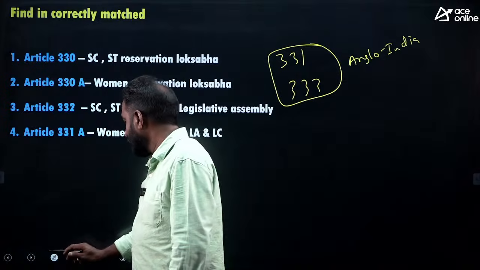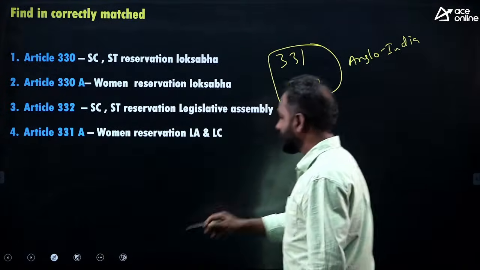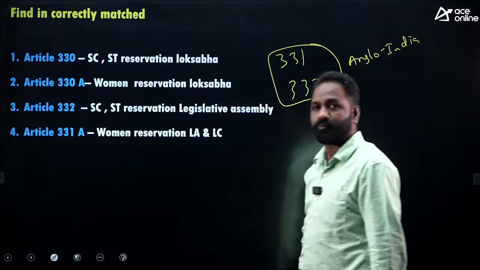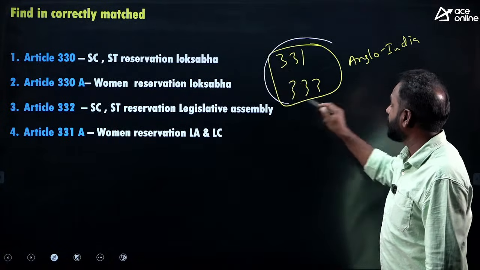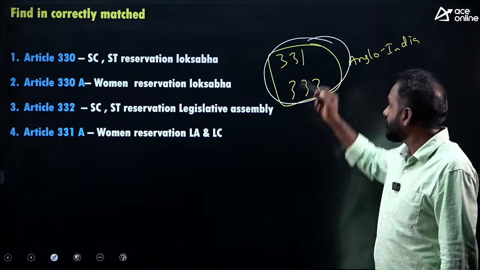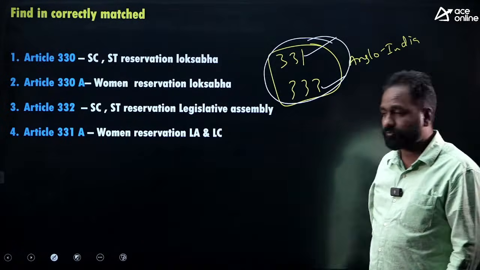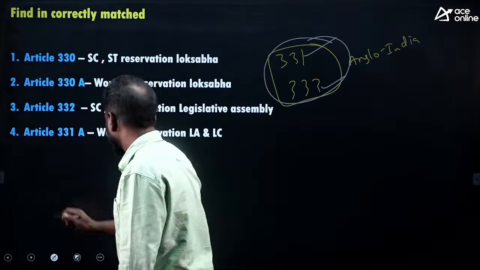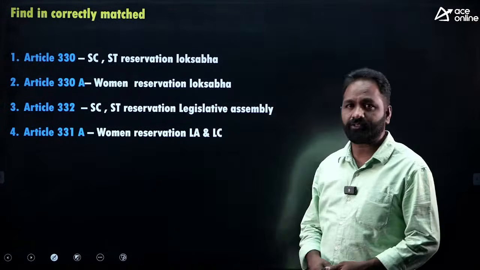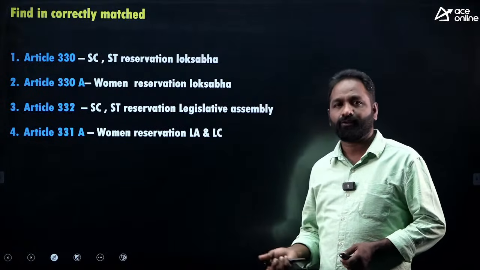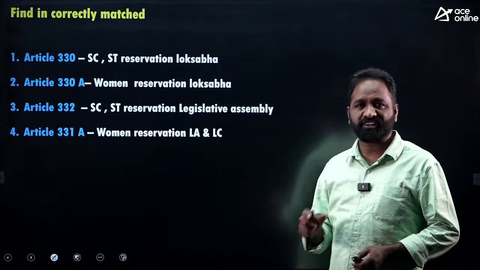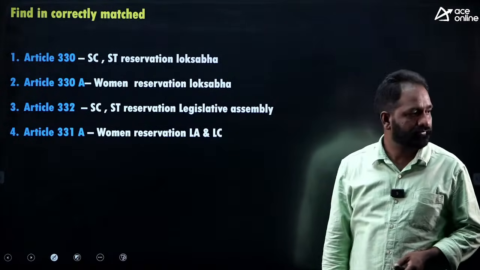Right. Articles 331 and 333 related to nominating the Anglo-Indian community to Lok Sabha and State Legislative Assembly, but that is removed. Is it clear? Right. So I am using framed questions on articles which are recently in the news. Okay.